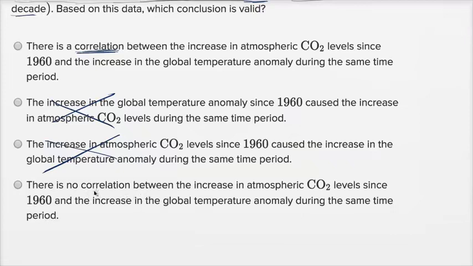And no correlation would be if sometimes when one moves up, the other one moves up or down, and when the other one moves up or down, the first moves up or down. I don't know if that last thing I said just made sense. But there was definitely a correlation. They were moving together. They were both increasing at roughly the same rate per decade since 1960. So I would rule that one out. So, yep, feel good with our first choice.